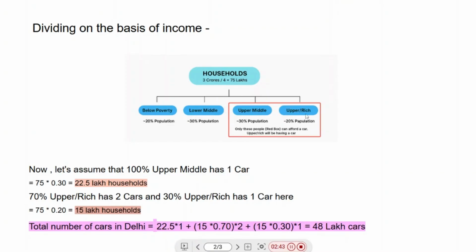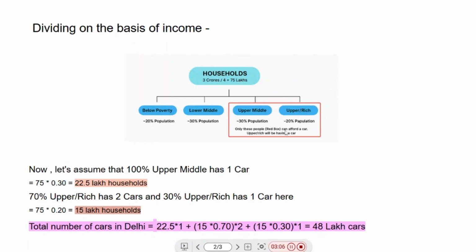Now, another assumption that I have taken is that the people with below poverty and the lower middle might not be able to afford a car. So we would neglect these two, right? There might be people in lower middle who might have a car, but there will be very few, right? So for our simplification, we would neglect the first two and go with the last two categories.